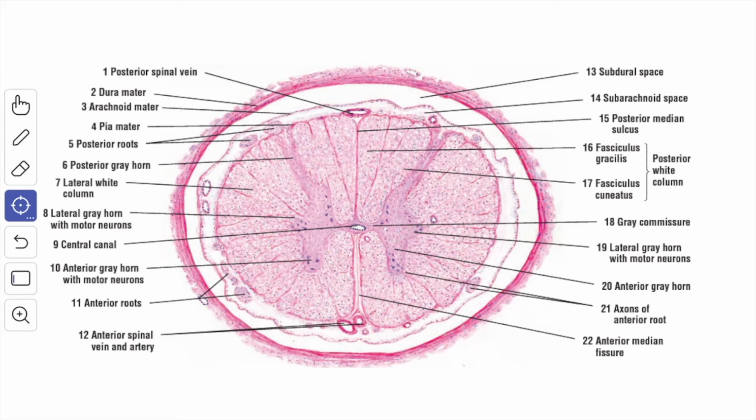This is called the lateral gray column. The gray matter of the right and the left half of the spinal cord is connected across the midline by the gray commissure, which is traversed by the central canal. The central canal of the spinal cord contains the cerebrospinal fluid and is lined by ependyma.